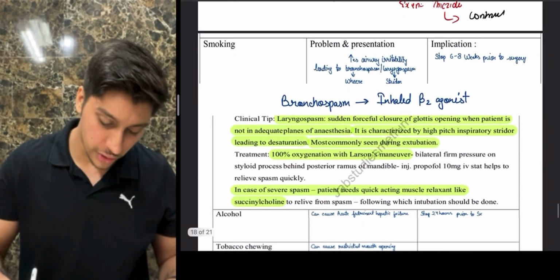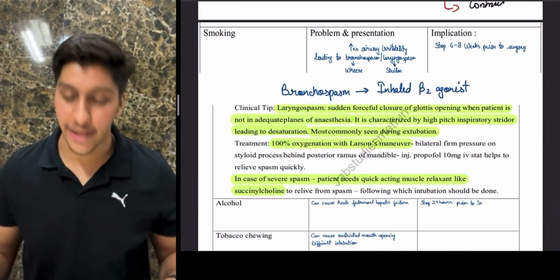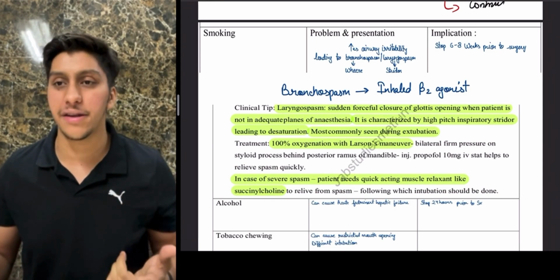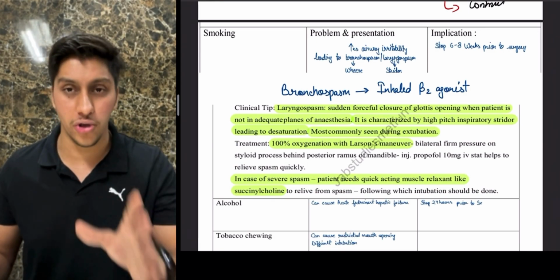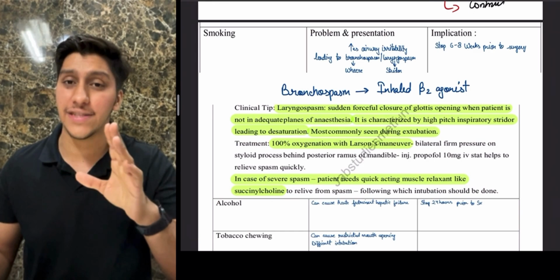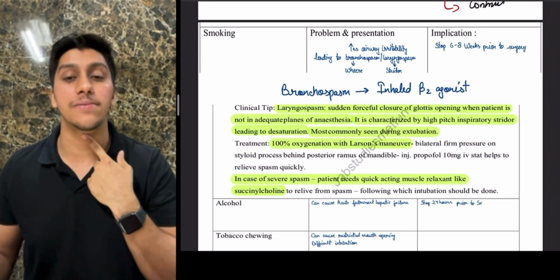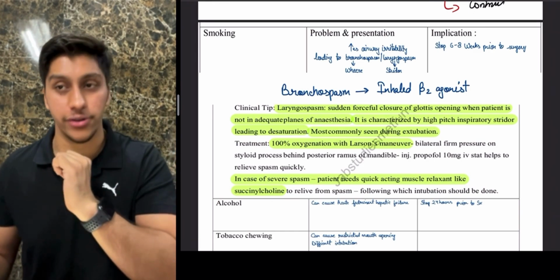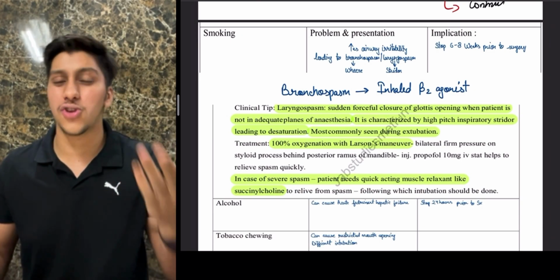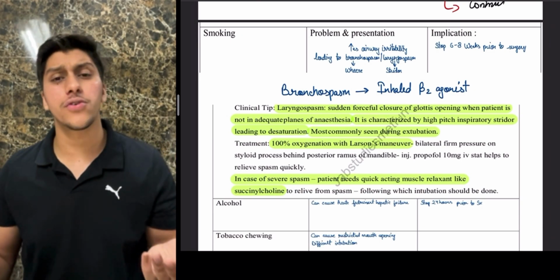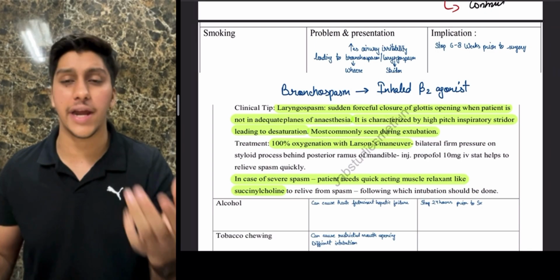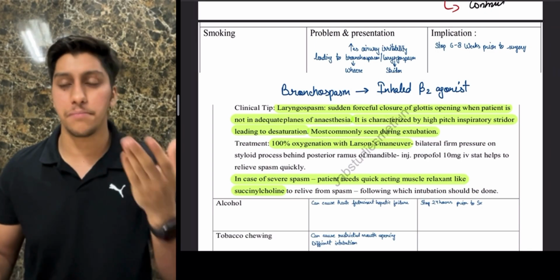As I was telling you, smoking causes increased airway irritability, thereby causing bronchospasm, which can be checked on auscultation as wheeze, or it can be a laryngospasm, which can be checked as an inspiratory stridor. The implication is that we have to stop it 6 to 8 weeks before. What are you going to do for bronchospasm? You're going to give a short acting beta agonist, which is an inhaled beta agonist.